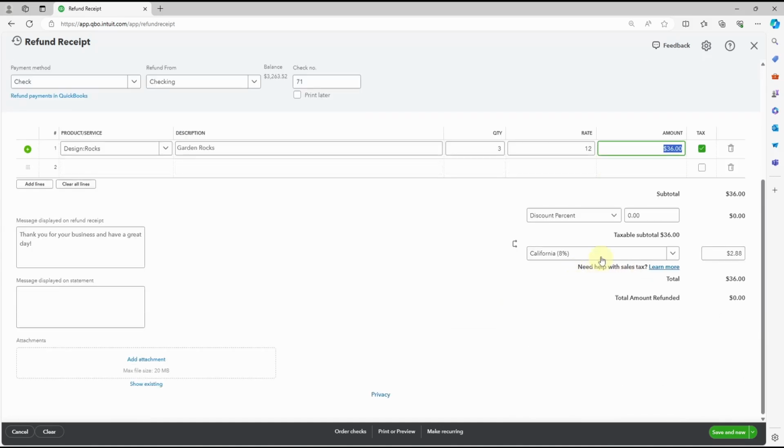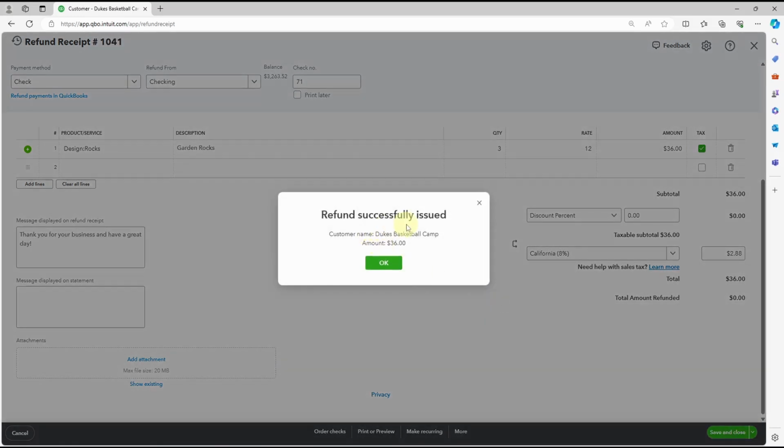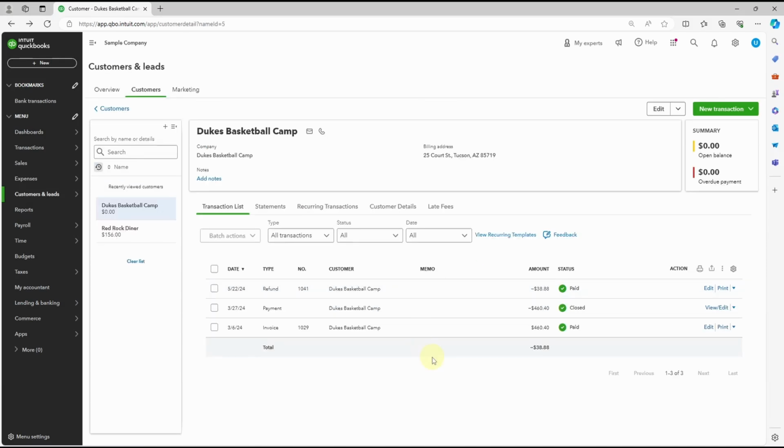QuickBooks knows automatically what kind of tax rate was applied when it was initially invoiced, so it's going to apply the same rate. If we want to have a message displayed, we can do a message displayed on the statement. And if there's something to attach, we would do that. So that's it. I'm going to save and close, and it says refund successfully issued, with the customer name and the amount. I'm going to click OK, and when I come over here you can see that the amount has been refunded.